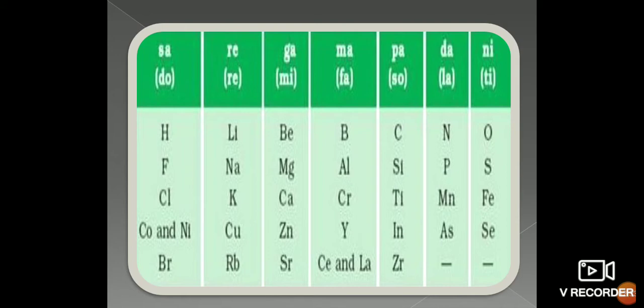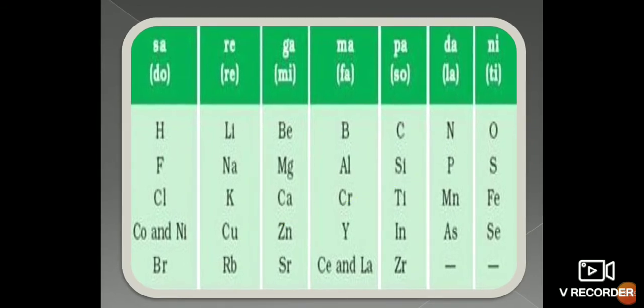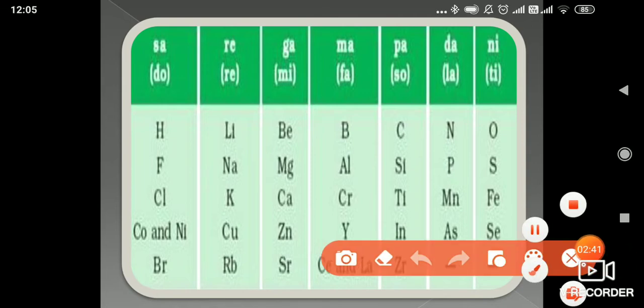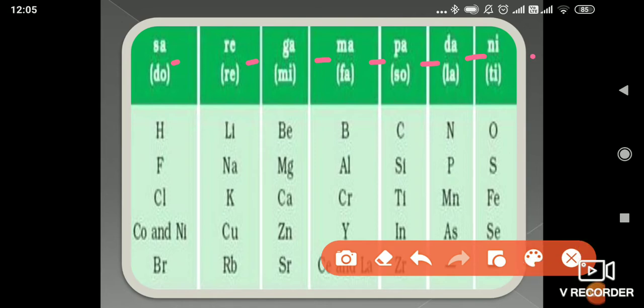Here you can see the 7 musical notes in the Indian musical system, sa re ga ma pa dha ni, and in the same way in the West, do re mi fa so la ti. He started from hydrogen: hydrogen, lithium, beryllium, boron, carbon, nitrogen, oxygen.